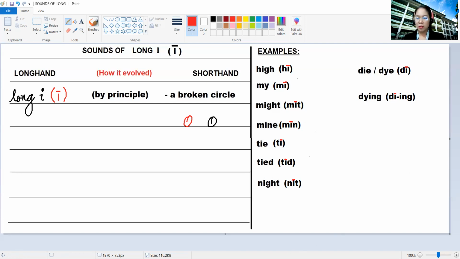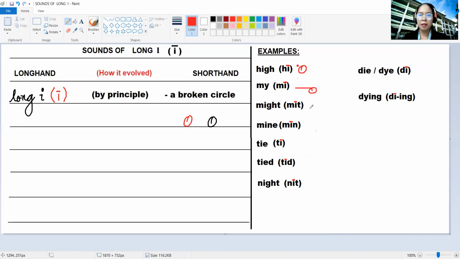So now let me illustrate the shorthand outlines. Let me start with high. It's a broken circle and, of course, a dot representing letter H. For the word my, it's letter M and a broken circle.